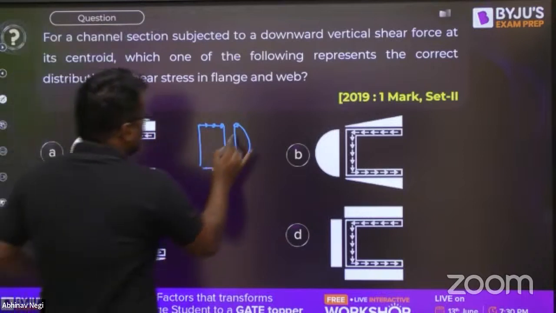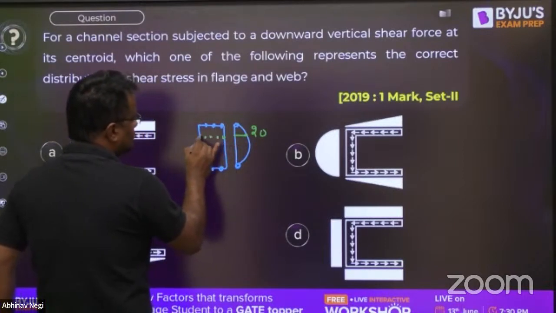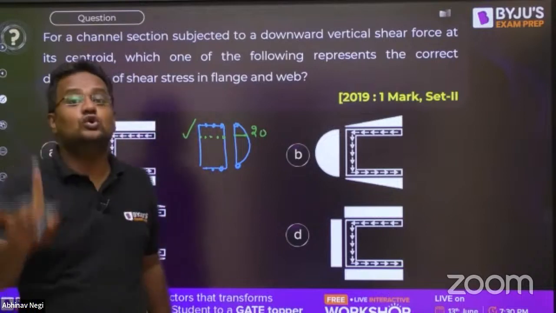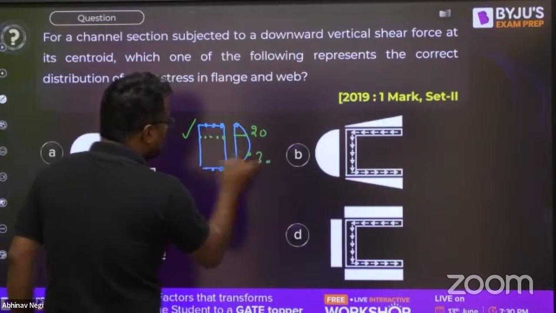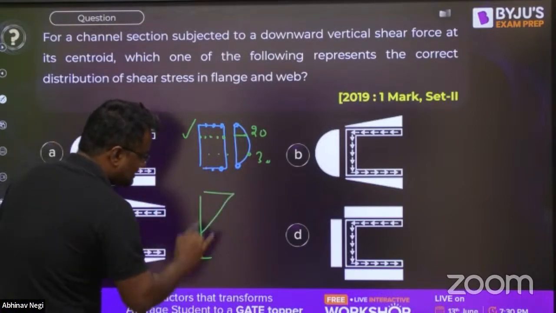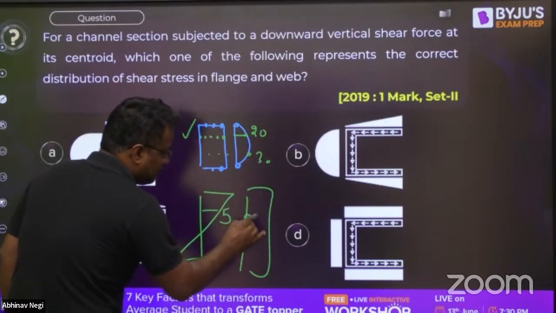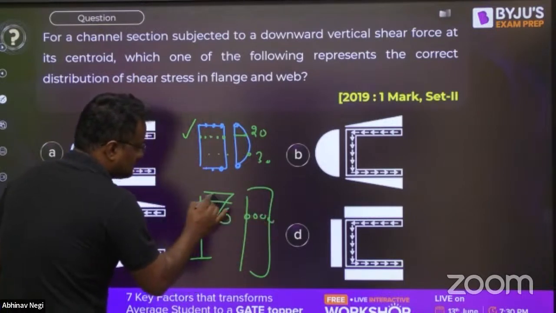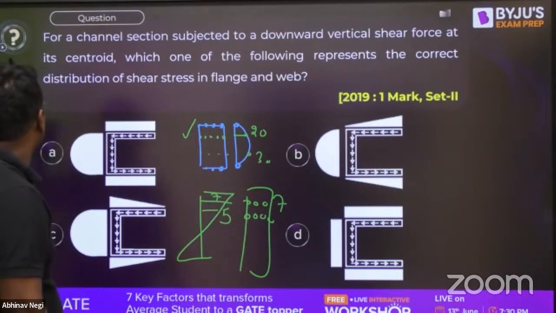But suppose if here the shear stress is 20, you say here is 20, here is 20, here is 20. So along the width, you are taking the shear stress as constant. If here the shear stress is 30, you say here 30, here 30, here 30. Same is the bending stress also. If bending stress is here 5, and this is the section, you say here 5, here 5. Suppose here is bending stress 7, so you say here 7, here 7. So across the width you take constant.